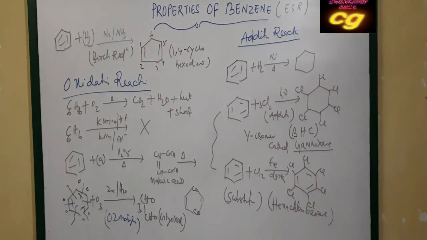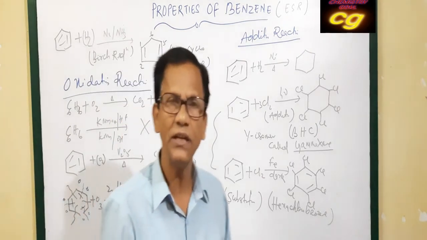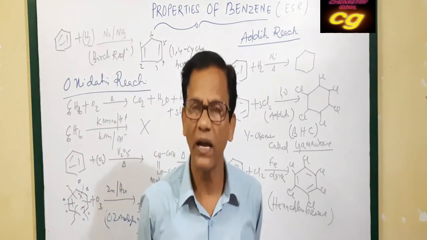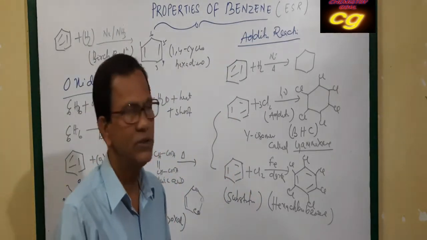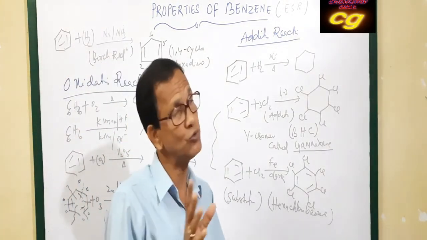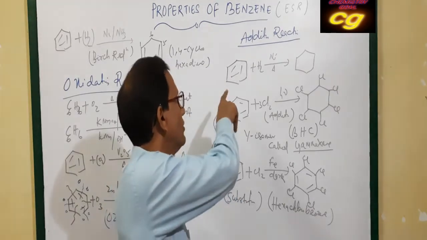So these are some important reactions of benzene. Benzene generally gives electrophilic substitution reactions due to the presence of pi electron clouds, but under certain conditions benzene also shows addition reactions. It is very reluctant to show addition reaction because the pi bond is not fixed; it is involved in resonance.